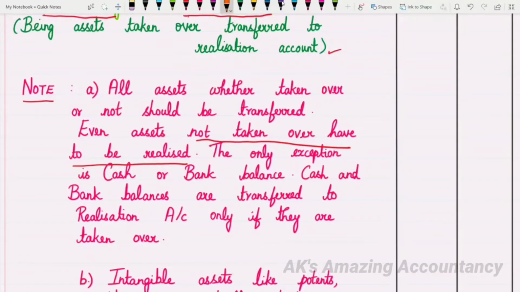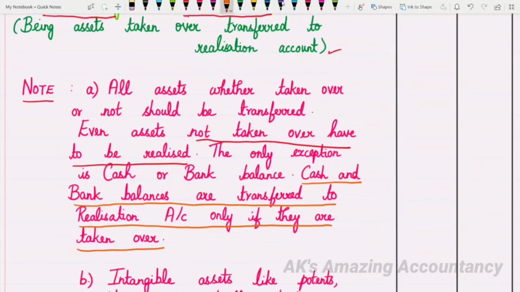See the sentence: cash and bank balances are transferred to realization account only if they are taken over. If it is specifically given that all the assets, including cash, were taken over, you will be transferring cash also to realization account. Otherwise, you will not take cash. Okay, that is one point to be noted.